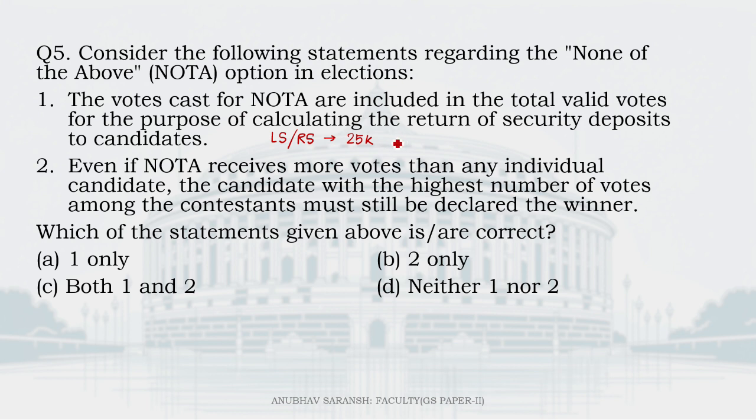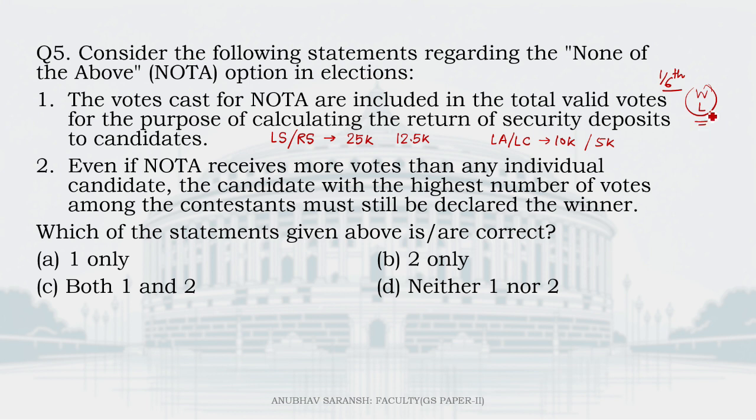And if you are a scheduled caste or scheduled tribe person contesting from a reserved seat, then this amount is 12.5 thousand. If it comes to the assembly or the council, again a deposit, it is 10,000, and for a reserved seat it is 5,000. Now, at any point of time, if you fail to get at least 1/6 of the total valid votes polled, then what happens? Then your deposit is forfeited, right? Whether you win or you lose, it does not matter.